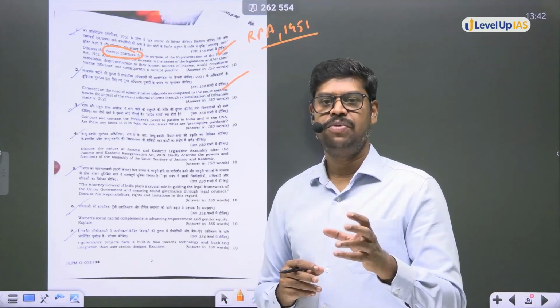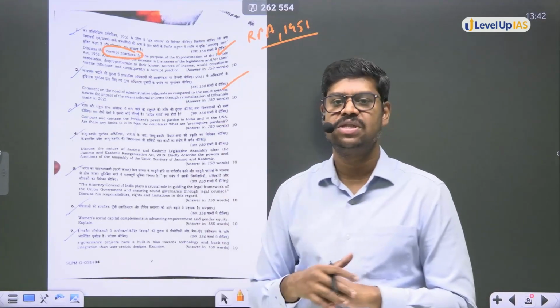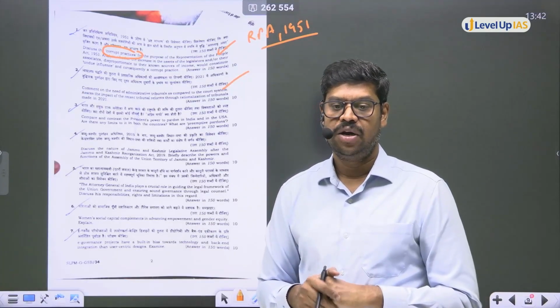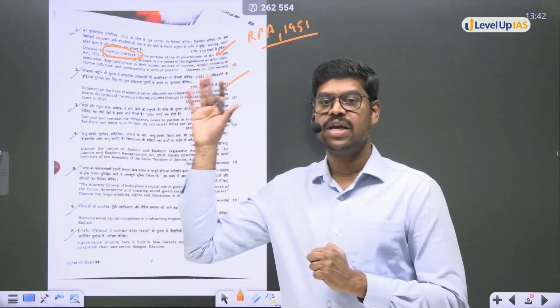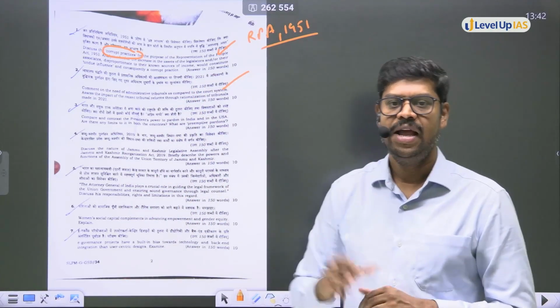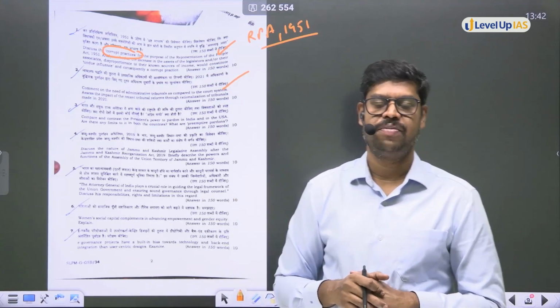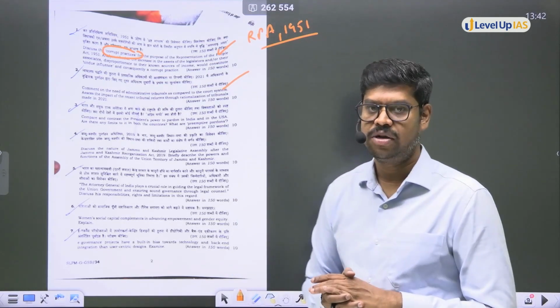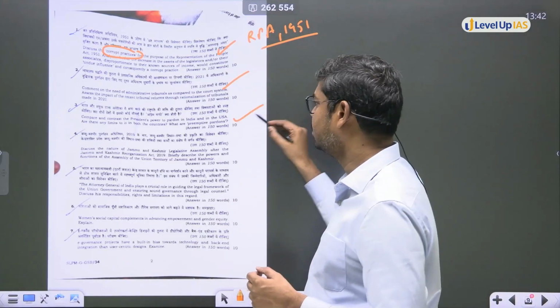When I say preemptive pardon, these are pardons that are given even before the punishment is given by the courts. In India, the president does not exercise preemptive pardons. But yes, in USA, the president can exercise preemptive pardons. And there is history where the presidents of the United States of America have exercised these preemptive pardons. Okay, so if you know all those things, this is quite an easy question.